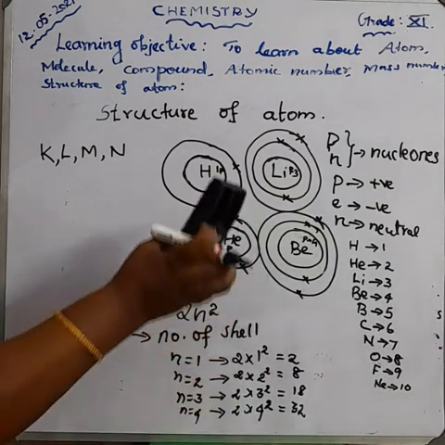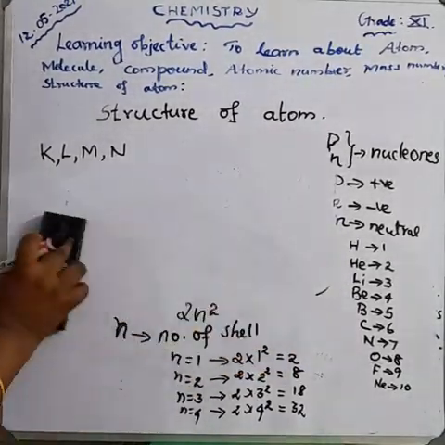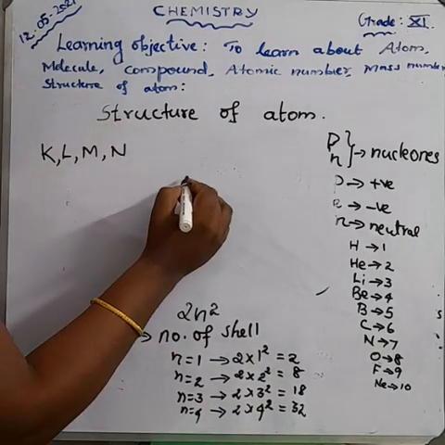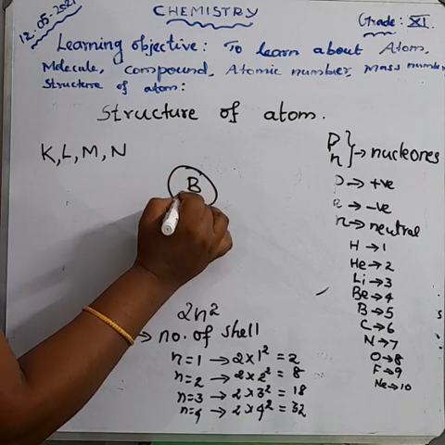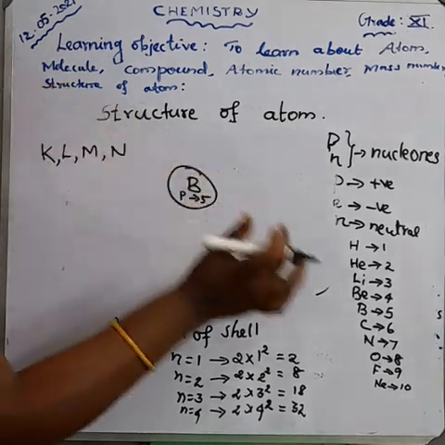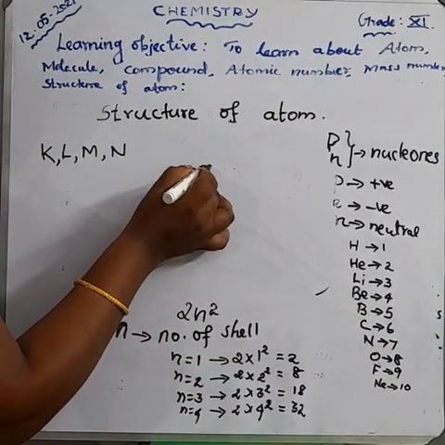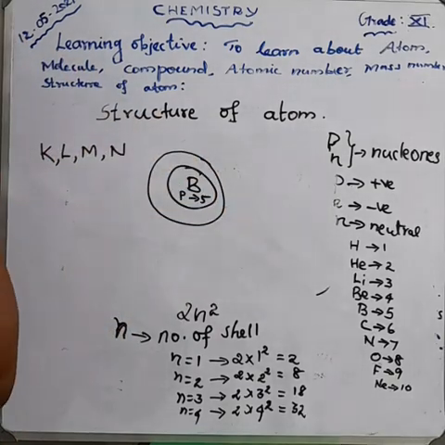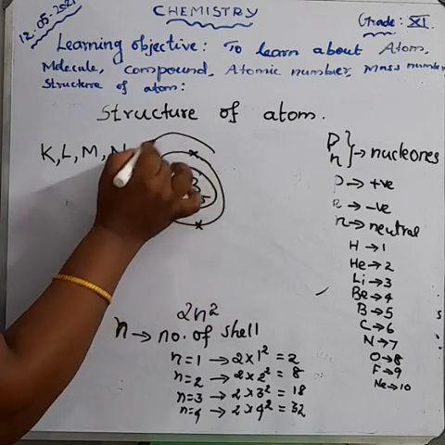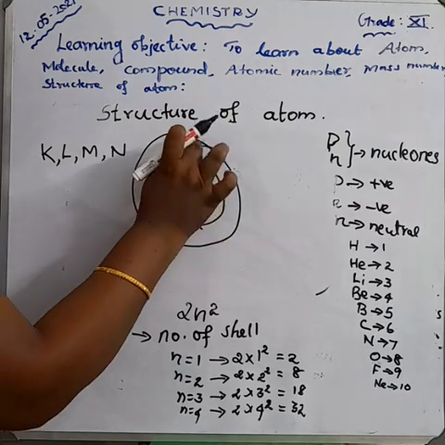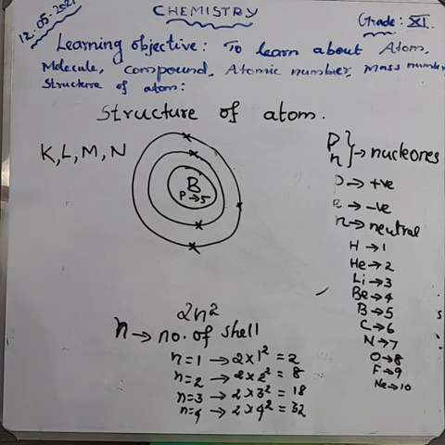Okay, and then boron, atomic number 5. This is the nucleus. How many protons? 5 protons, because the atomic number is 5. So 5 protons are present in the boron atom and 5 electrons revolve around the boron nucleus. The first orbit can only be occupied by 2 electrons, and the second orbit has 3 electrons. Okay, this is the boron atom.